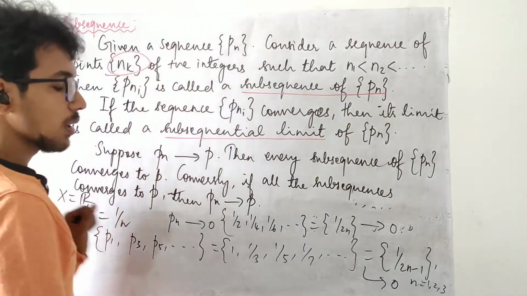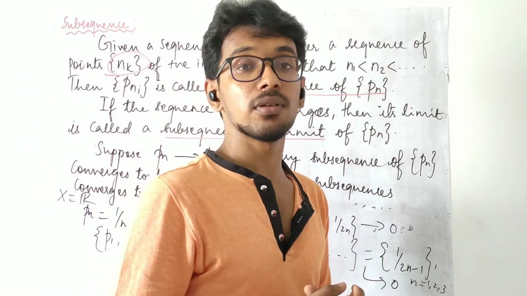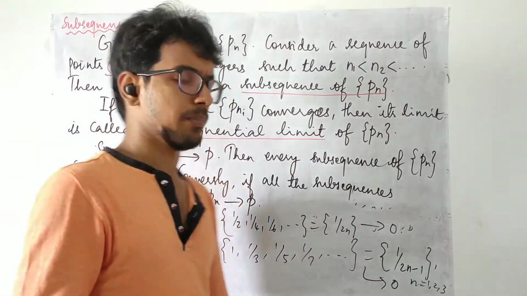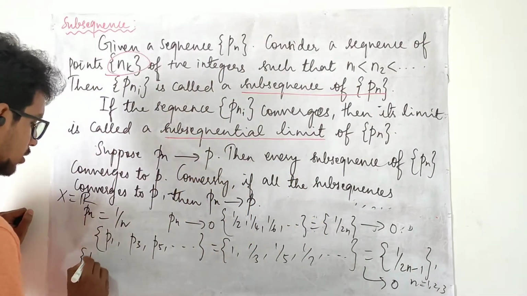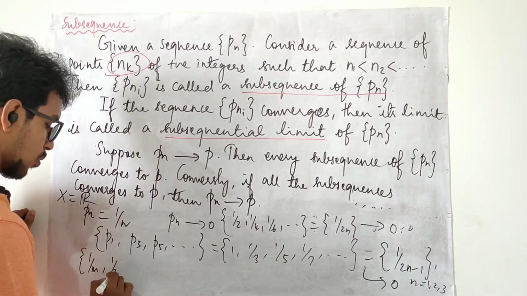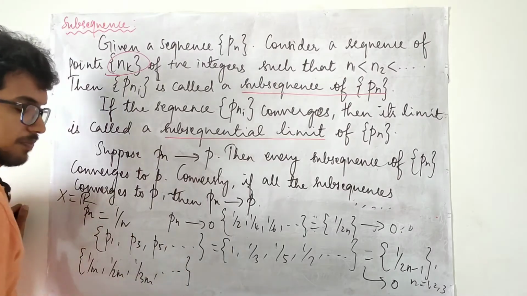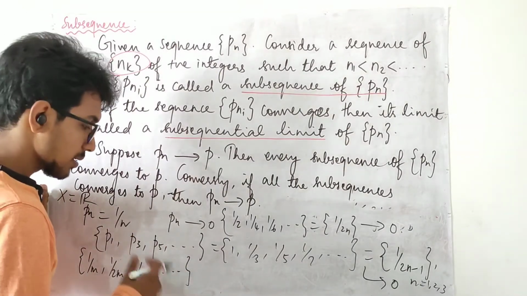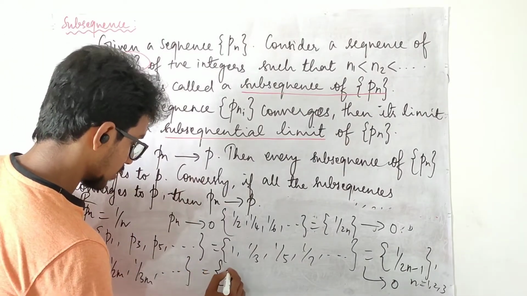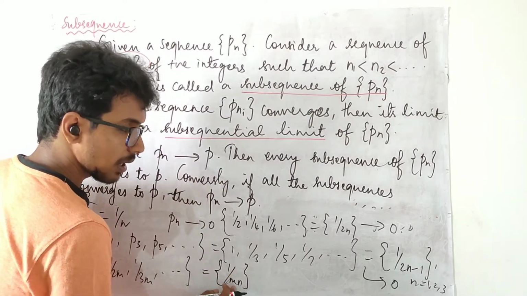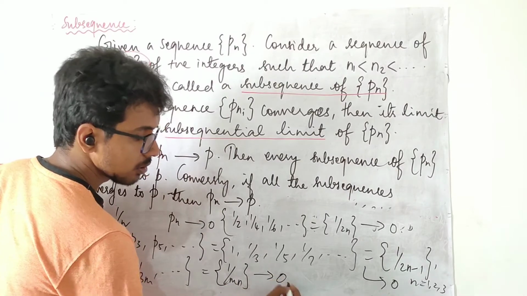Now let me take all multiples of m, any positive integer m. So it is going to be 1 upon m, 1 upon 2m, 1 upon 3m, and it goes this way. The general element is of the form 1 upon mn, and when n approaches infinity, this also goes to 0.